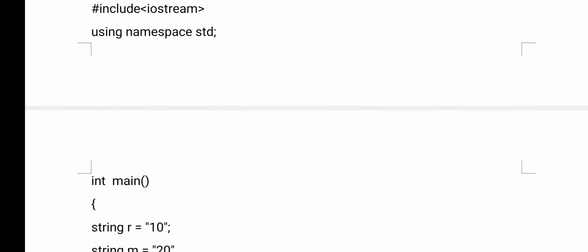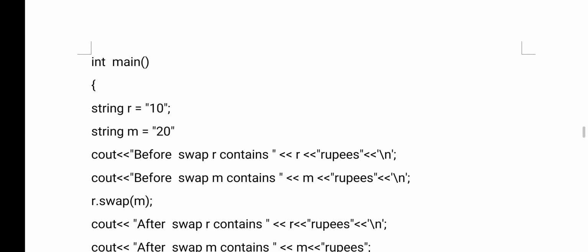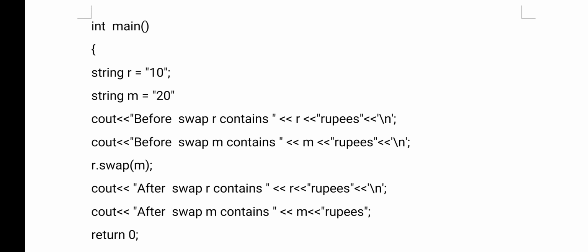Example program: using namespace std, and it has a main function. What is the use of the main function? From the main function only your program execution will start. Now here, I am using a string data type. This is the second method. Here we are not using a character array. Directly I am using a string data type.